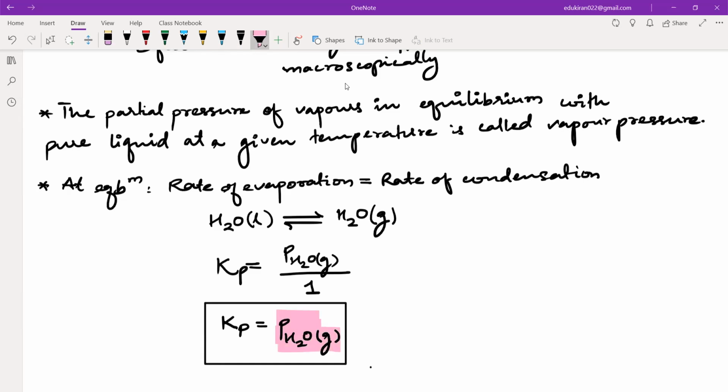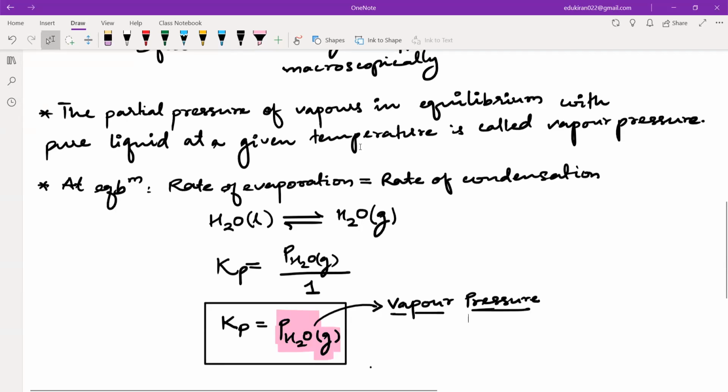As you can see, vapor pressure is an equilibrium constant. This is the vapor pressure. Please write this down. Let me know when you are done.